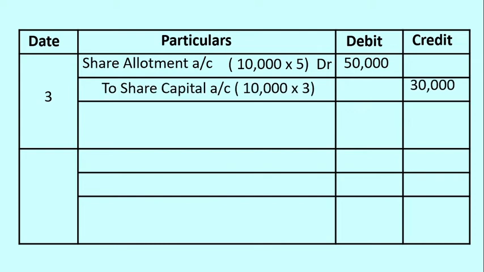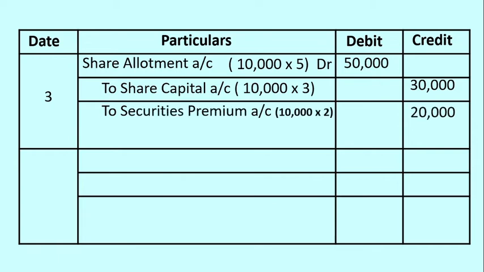To share capital account. Here in this case, to share capital account is credited with 30,000, because the 5 rupees of allotment stage amount includes premium. In this case, the premium amount is rupees 2 per share. Whenever a premium amount is collected, a separate account is to be mentioned for premium amount. The name of the account can be given as securities premium account.